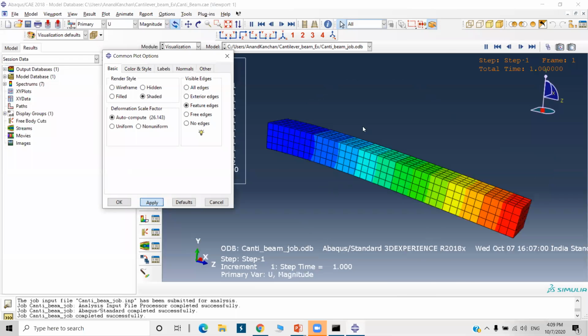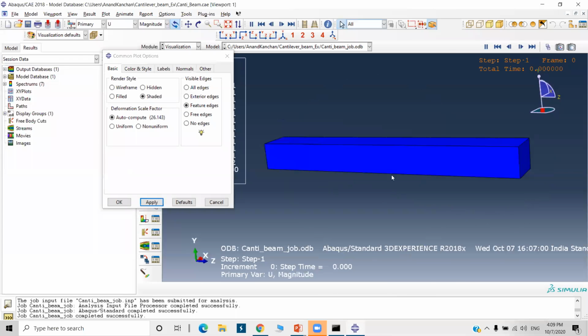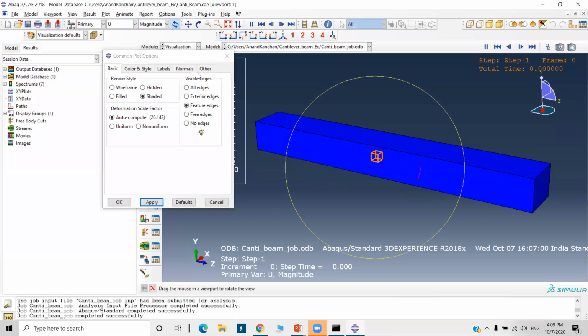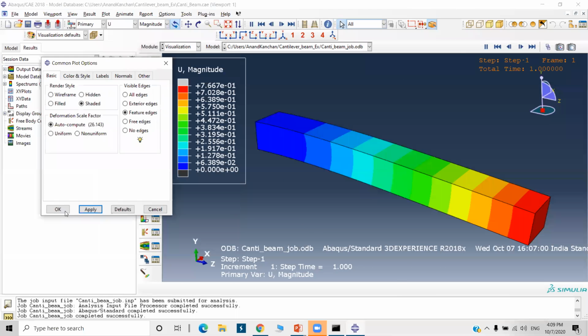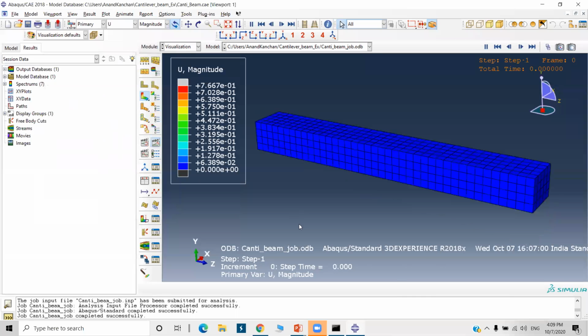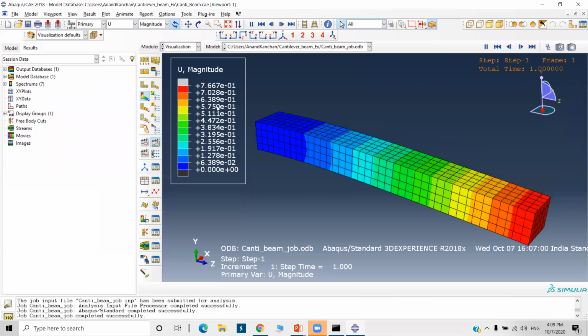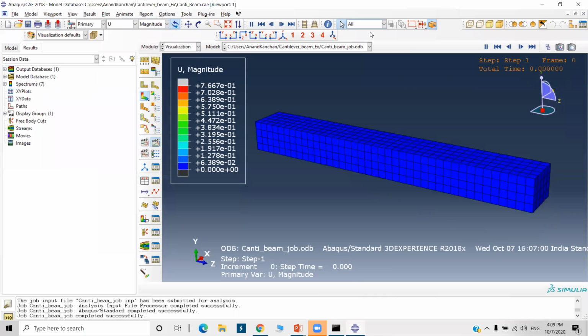It will remove the meshing edges. I'll make it default and okay. So we have solved a simple cantilever beam problem to make you familiar with this Abaqus workflow. If you have any query, you can ask. We'll go for a question answering session before going for the next problem.